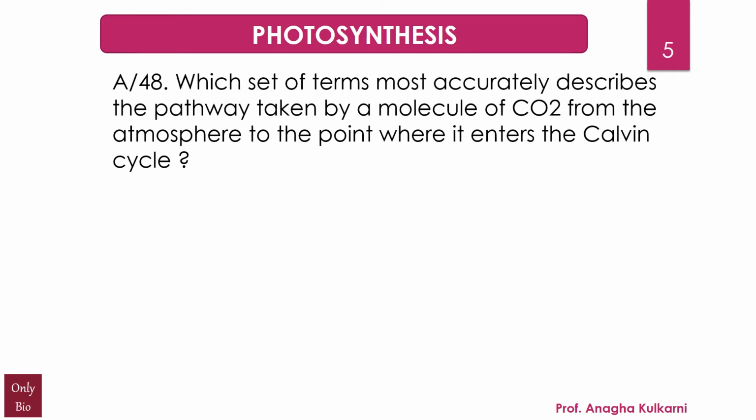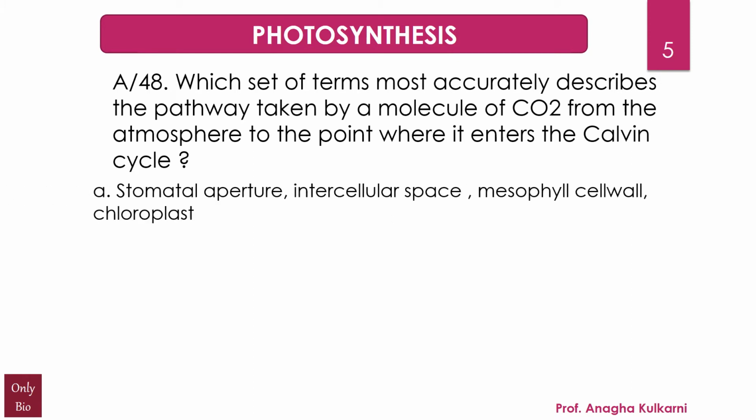The next question relates to the chapter photosynthesis, and the question is, which set of terms most accurately describes the pathway taken by a molecule of carbon dioxide from the atmosphere to the point where it enters the Calvin cycle? The options given are A. Stomatal aperture, intercellular space, mesophyll cell wall and chloroplast.